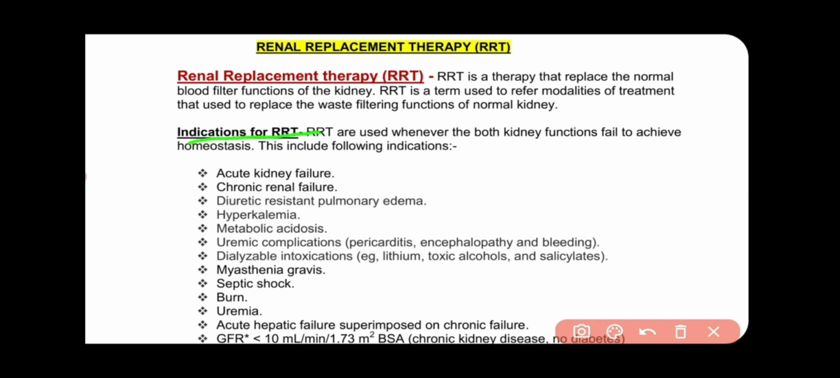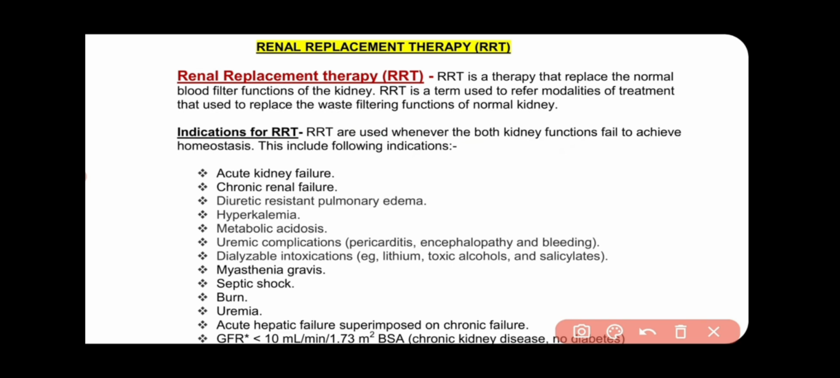Now come to the indications of RRT. RRT is used whenever both kidney functions have failed, to achieve homeostasis. Whenever both kidney functions fail in a patient, the patient suffers many problems like metabolic acidosis, oliguria and uremia, temperature problems, and homeostasis problems. To resolve these problems, we do RRT in those patients where both kidneys have failed. Some of the indications of RRT are the following.